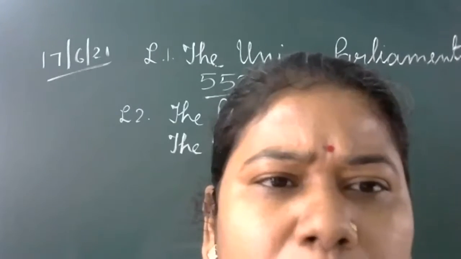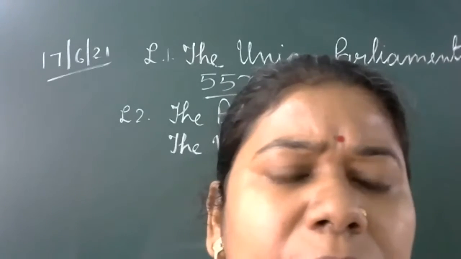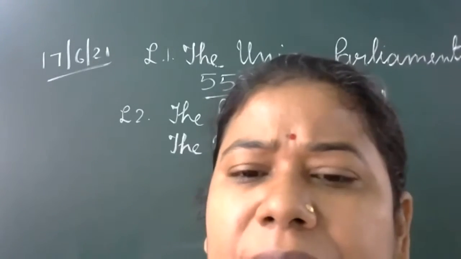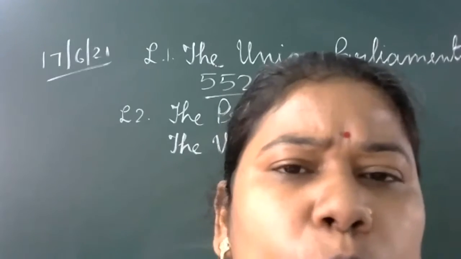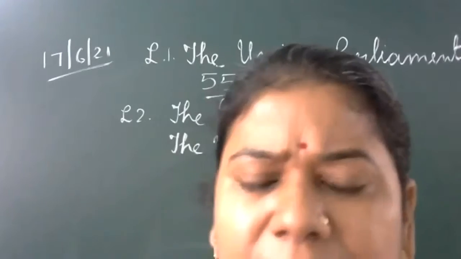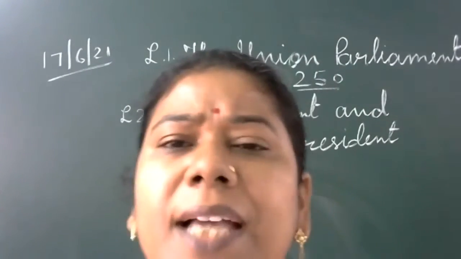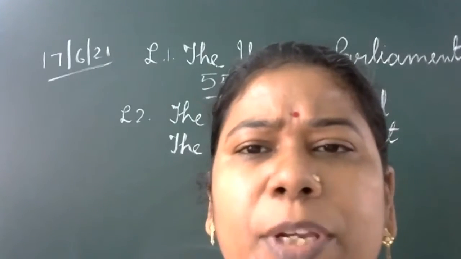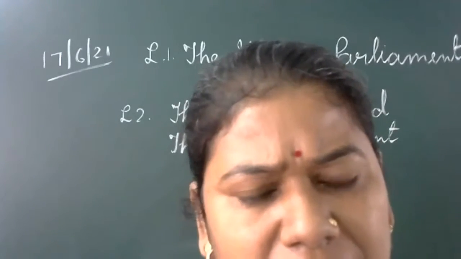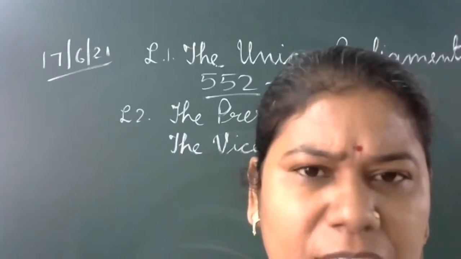Now these two members, according to that amendment, will not be nominated by the president. They have to come through the election. The number will be the same. So in such a way, the present situation is there. But in Rajya Sabha, still 12 members will be nominated by the president.